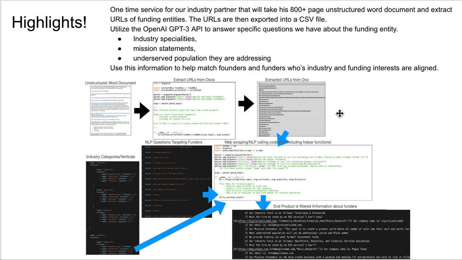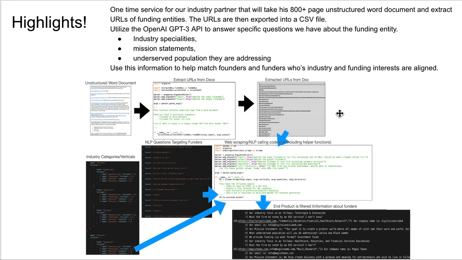Then we used those URLs along with a bunch of different industry categories that he provided us and questions he uses to target the different funders, to help categorize them into who they're targeting, what they're trying to fund, etc. We were able to combine all of those 3 sources and use a bunch of different technologies to come up with an end product that was a list of filtered information about different funders.